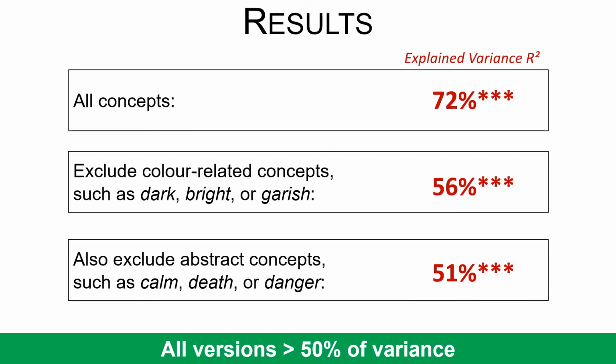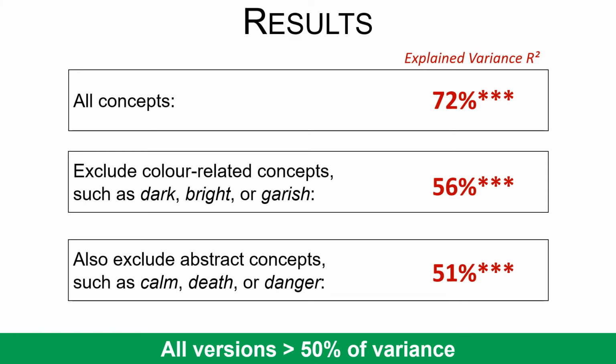Now, you might have seen that not all concepts participants associated with the colors were objects or materials. In fact, some participants spontaneously produced color-related concepts, such as dark, bright, or garish, instead of objects. For some colors, they also produced abstract concepts such as calm, death, or danger. These abstract concepts show that not all colors are primarily related to concrete objects and materials.